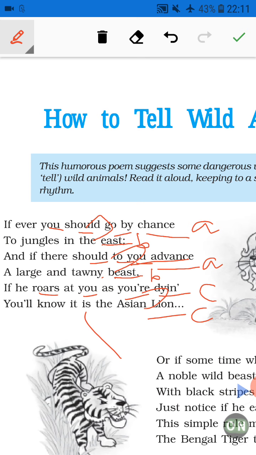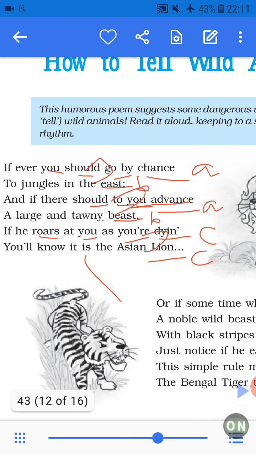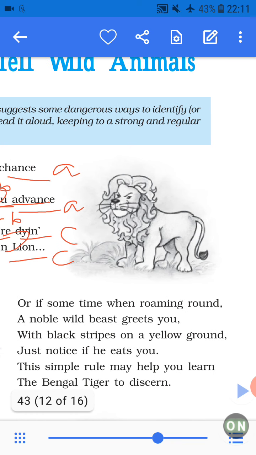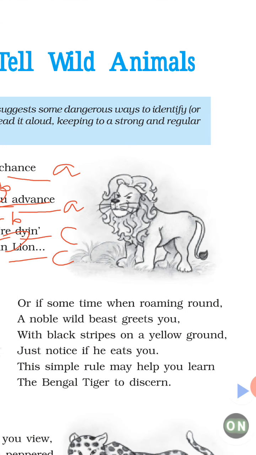So let's move on to the second stanza. So second stanza is, or if sometime when roaming round a noble wild beast greets you with black stripes on a yellow ground, just notice if he eats you, the simple rule may help you learn the Bengal tiger to discern. So first, rhyme scheme is similar, that is A, B, A, B, C, C.